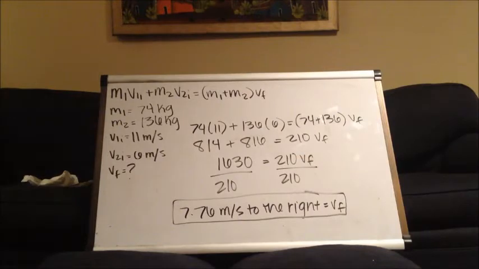A football player with a mass of 74 kilograms runs at 11 meters per second to the right, chasing another player of 136 kilograms carrying a football moving at 6 meters per second to the right. The first player tackles the second player. What is their final velocity? After plugging in the variables, the final velocity turns out to be 7.76 meters per second to the right, because both players are running in that direction. They have one final velocity because they are now one mass.